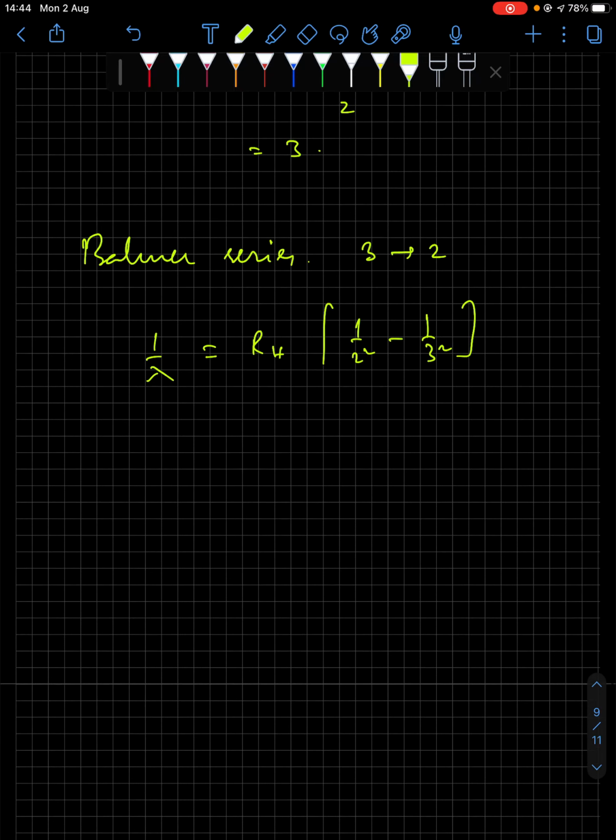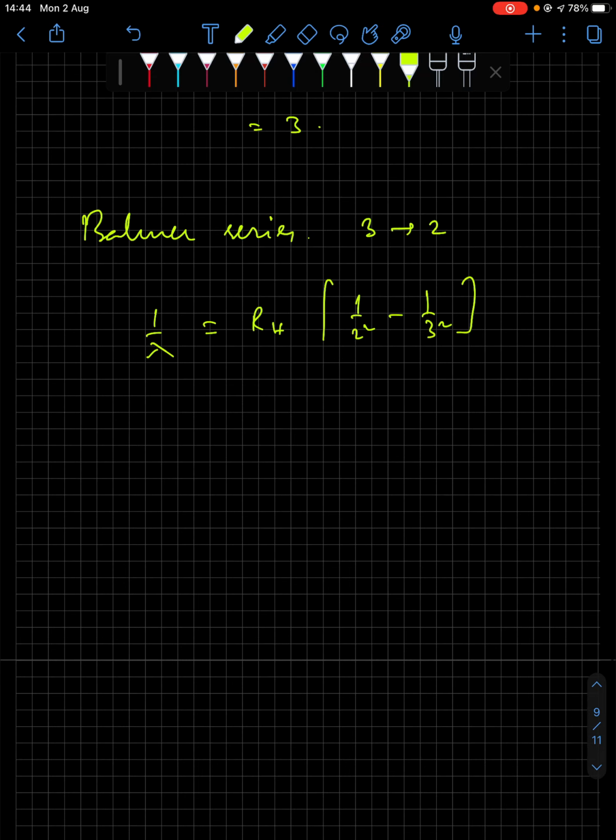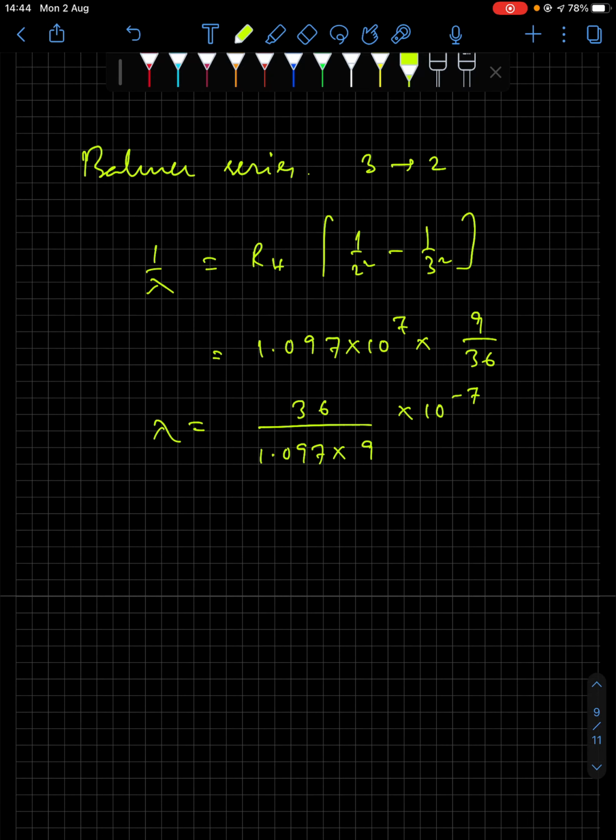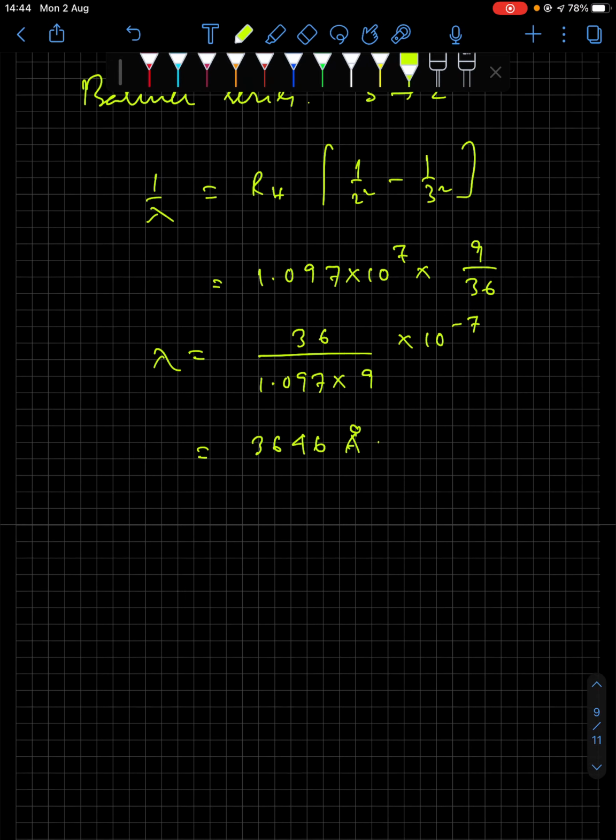I'm skipping the calculation, or let's do it: 1.097 into 10 to the power 7 into 9 by 36. So lambda is equal to 36 divided by 1.097 into 9 into 10 to the power minus 7. And this gets you 3646 angstrom.